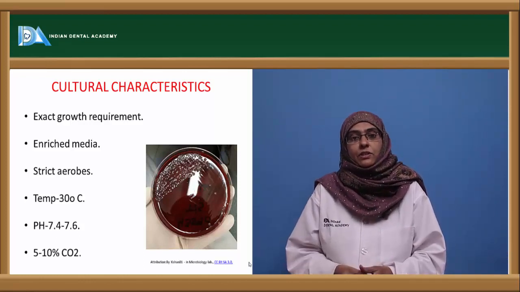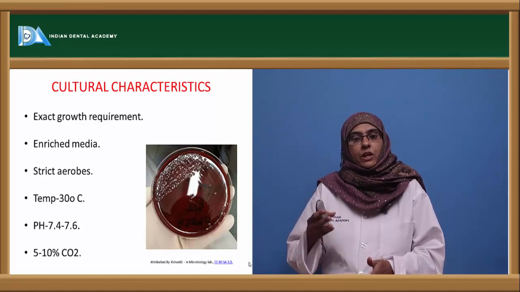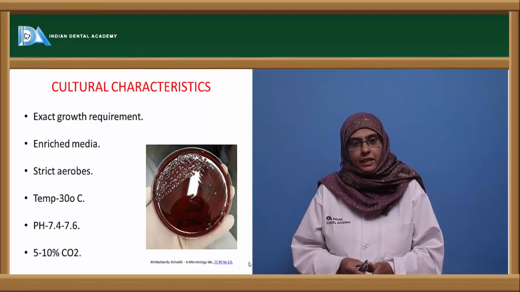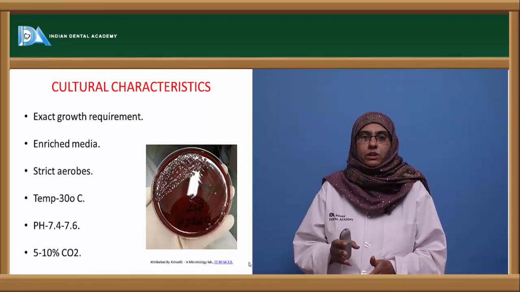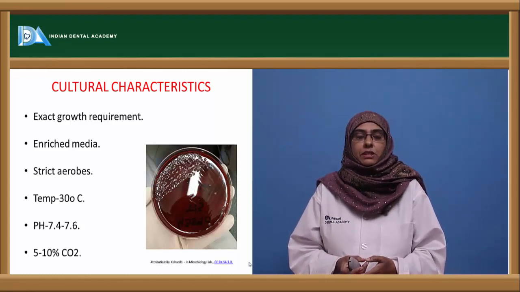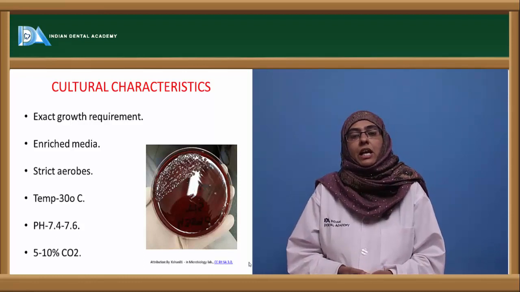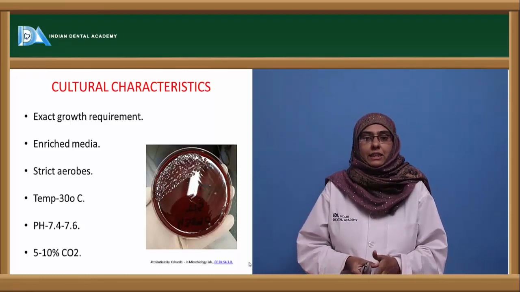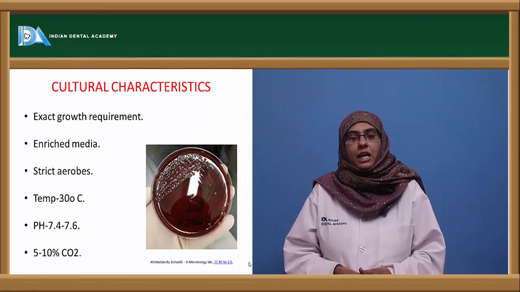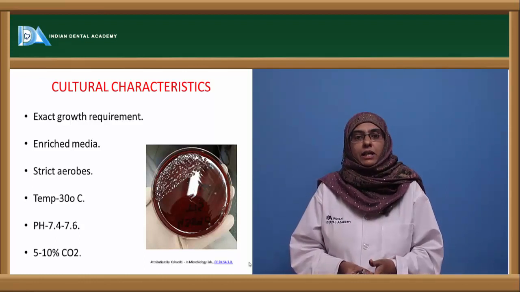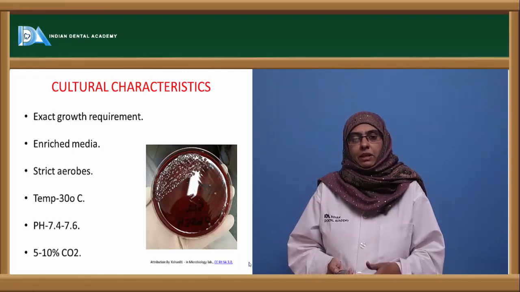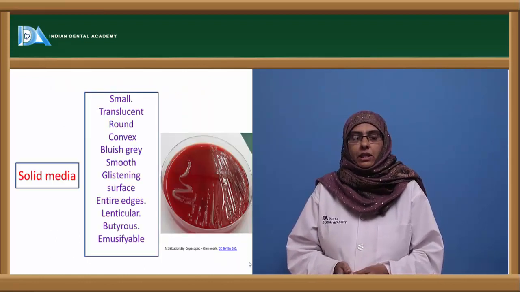This is the characteristic feature of the growth media that helps to grow the genus Neisseria on a culture media, and hence enriched media is used to grow this organism. These organisms are strict aerobes, the optimum temperature being 35 to 37 degrees centigrade. They do not grow below 30 degrees centigrade, and the pH requirement is around 7.4 to 7.6. They grow very well on media with 5 to 10% carbon dioxide and humidity. This has to be kept in mind when we want to isolate the organism on an artificial media.